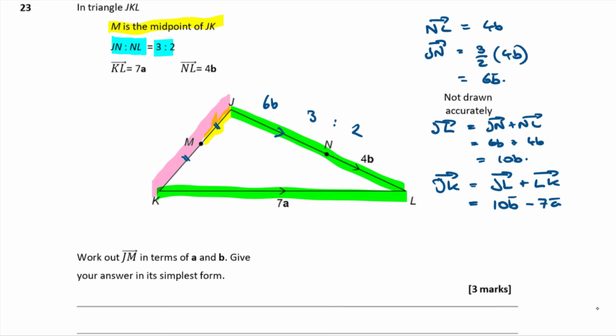Now, what we want to know is what JM is. And we know that M is the midpoint of JK. So J to M is going to be half of the vector J to K then, isn't it? Okay, so that is going to be half of 10b minus 7a, which, just multiplying that out, I'm going to get 5b minus 7 over 2a, it's like 3.5a. So the vector I want, J to M, is 5b minus 7 over 2a.